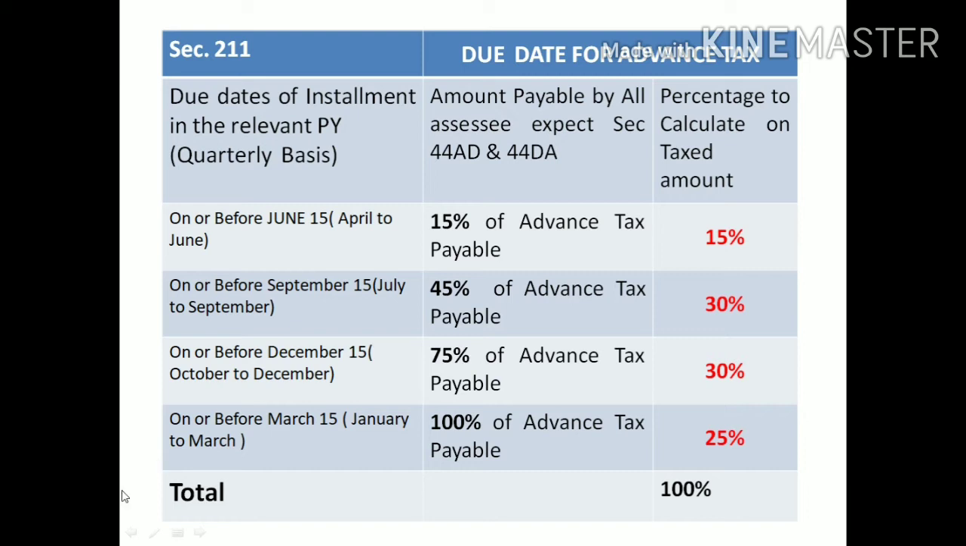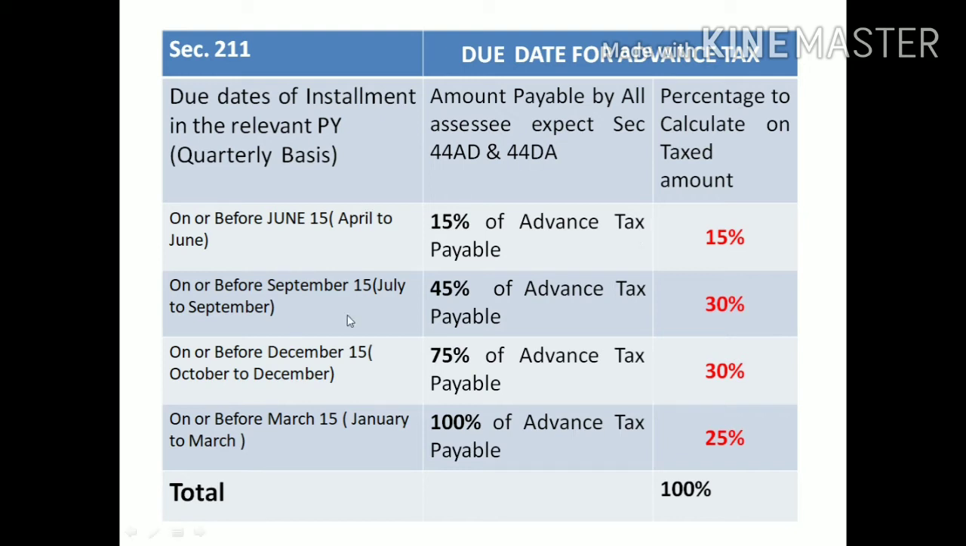Correct now? Then next, the last quarter also consists of three months: January, February, March. So the due date is on or before 15th March in the relevant previous year. Then how much should be completely paid as advance tax? 100%. We already paid 75%, so the remaining for completion of the full tax amount, equal to 100%, we just pay 25%. When you calculate 25% on the advance tax payable amount, it equals 100%.